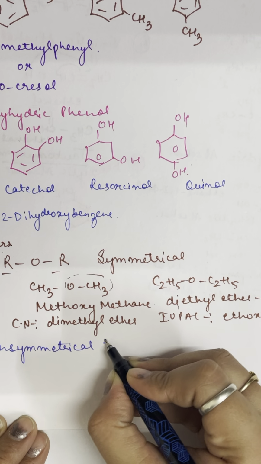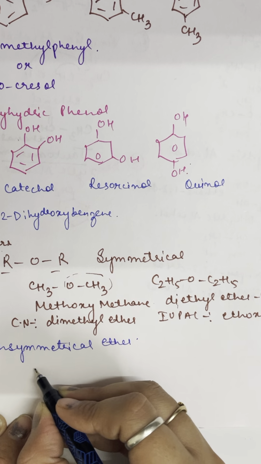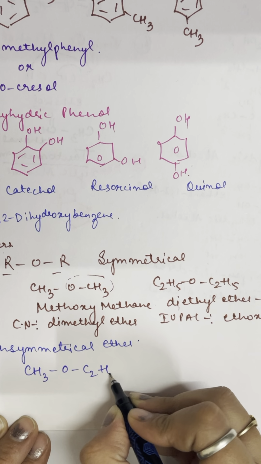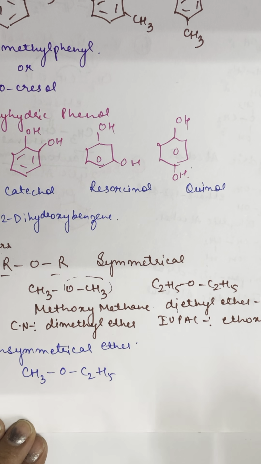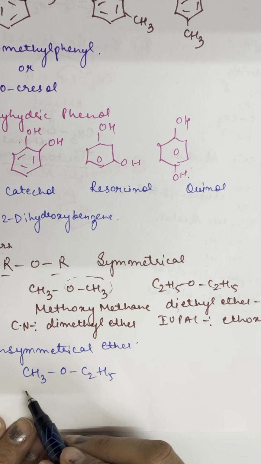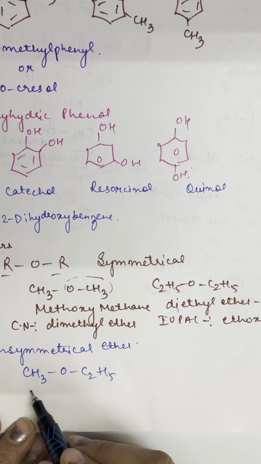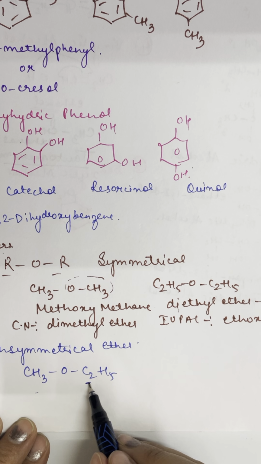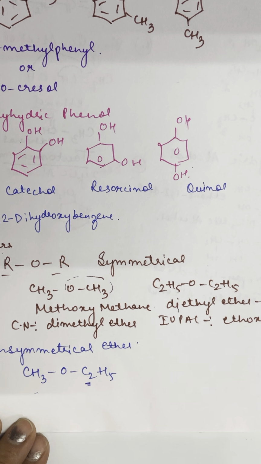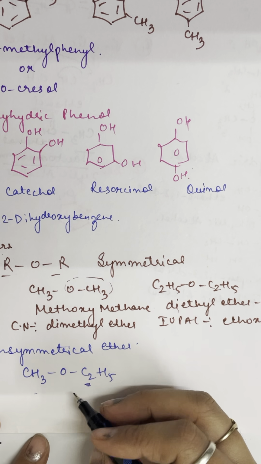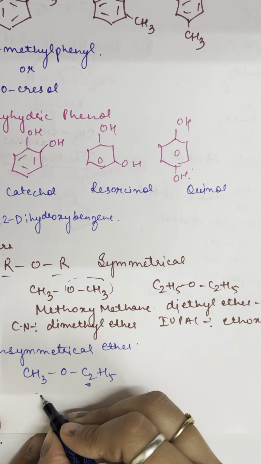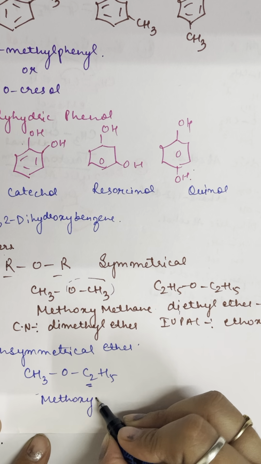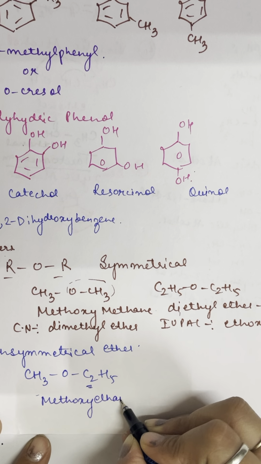In unsymmetrical ethers, you have CH3OC2H5. You have to remember this point: the group with fewer carbons is considered as oxy, and the other one, which has more carbons, you take as the chain. So the name for this compound will be methoxyethane.